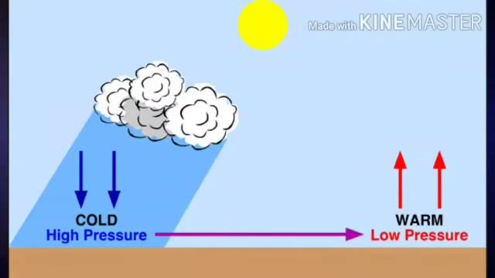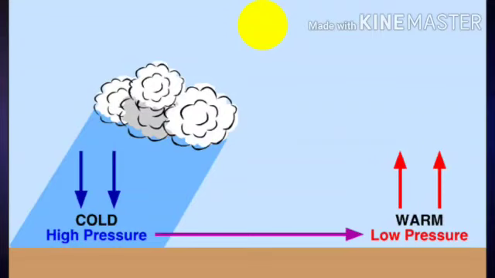So let us understand the relationship between the temperature and the atmospheric pressure. The regions which have higher temperature record low air pressure due to the expansion of air, while the regions of low temperature have high pressure due to the contraction of air.